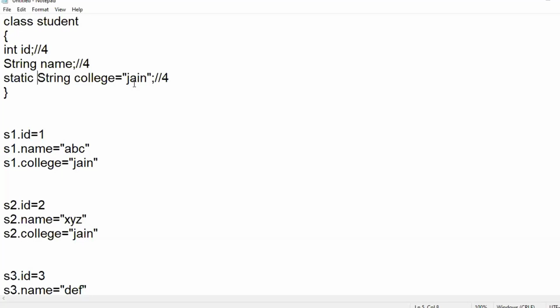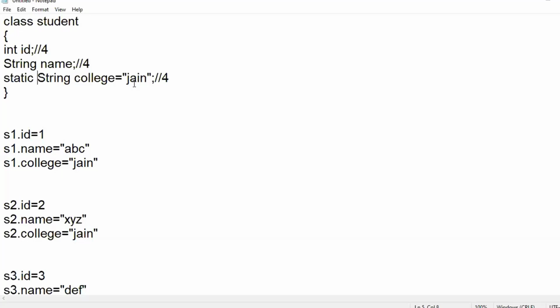During the class load event, once it has loaded a class, it gives memory for the static variables, methods and blocks. After giving memory for the static members, later it will load the main function.